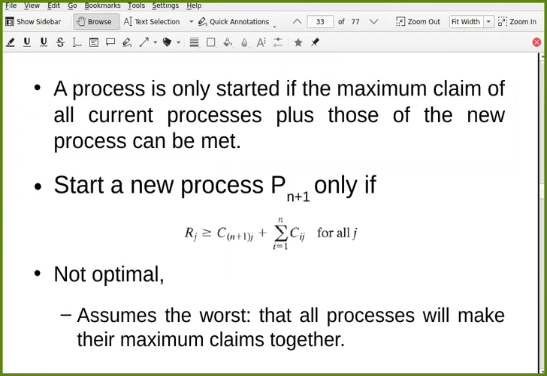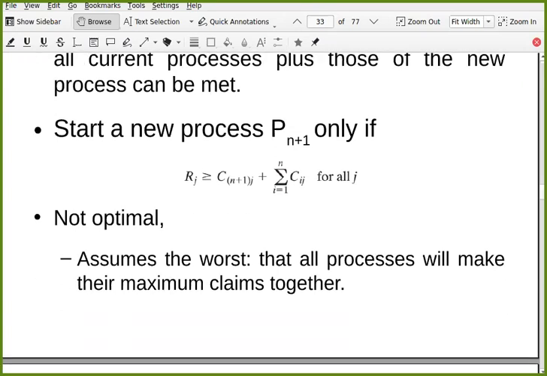So you won't allow P2 to start because P1 is already holding 5 instances. Now there are only 2 instances left. P2 wants to start because it requires 4 instances and there are no 4 instances left. You don't allow P2. Is it worth it? Is it optimal? Because at some point P1 is going to release some instances of that resource and P2 can utilize them. So this idea is very suboptimal, or non-optimal.